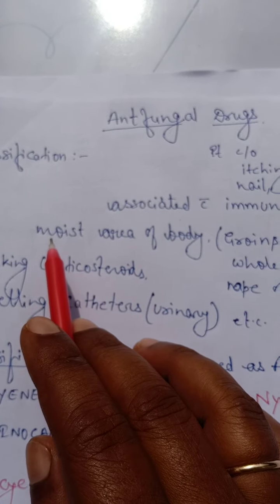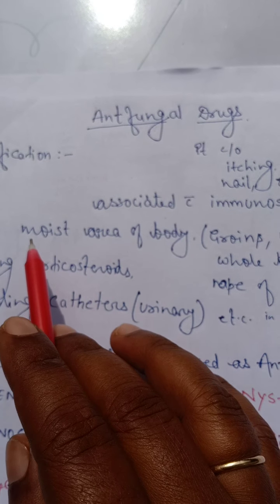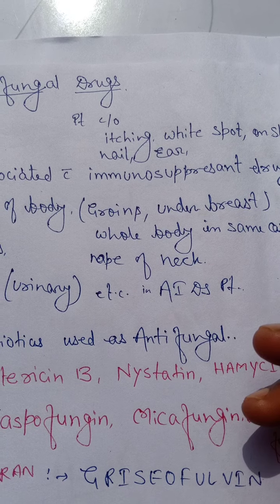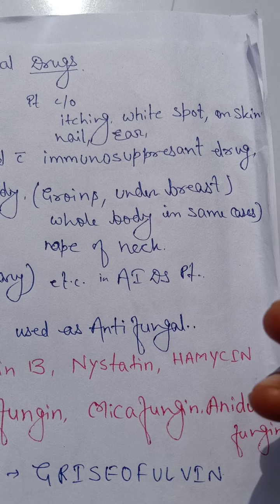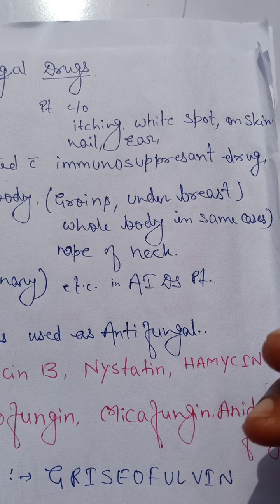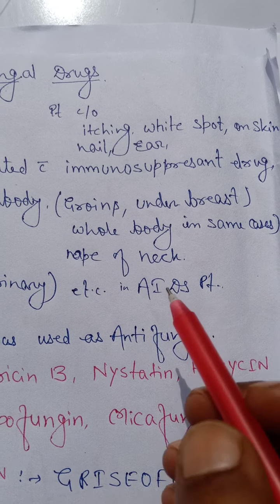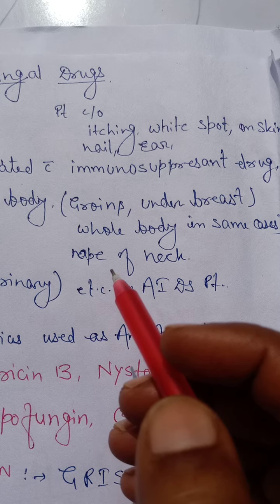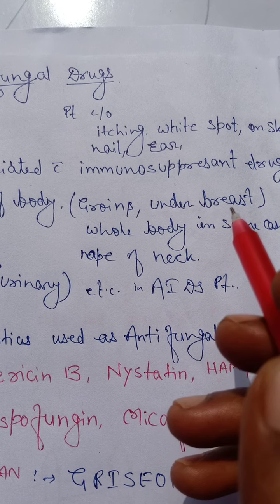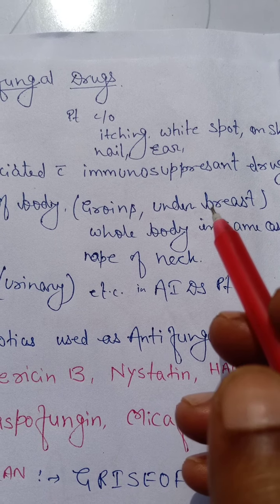And the fungal infection mostly occurs in the moist areas of the body, such as the groins, under the breast, underarms, and sometimes the whole body in some cases. Also in children, at the nape of the neck, the patient complains of itching and redness. Thus the fungal infection presents with the following complaints.